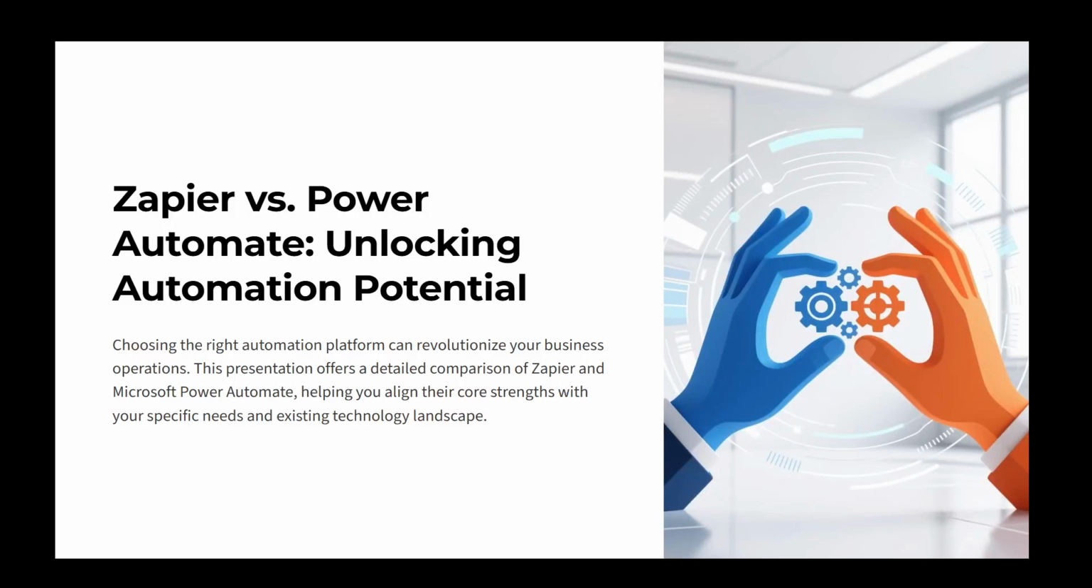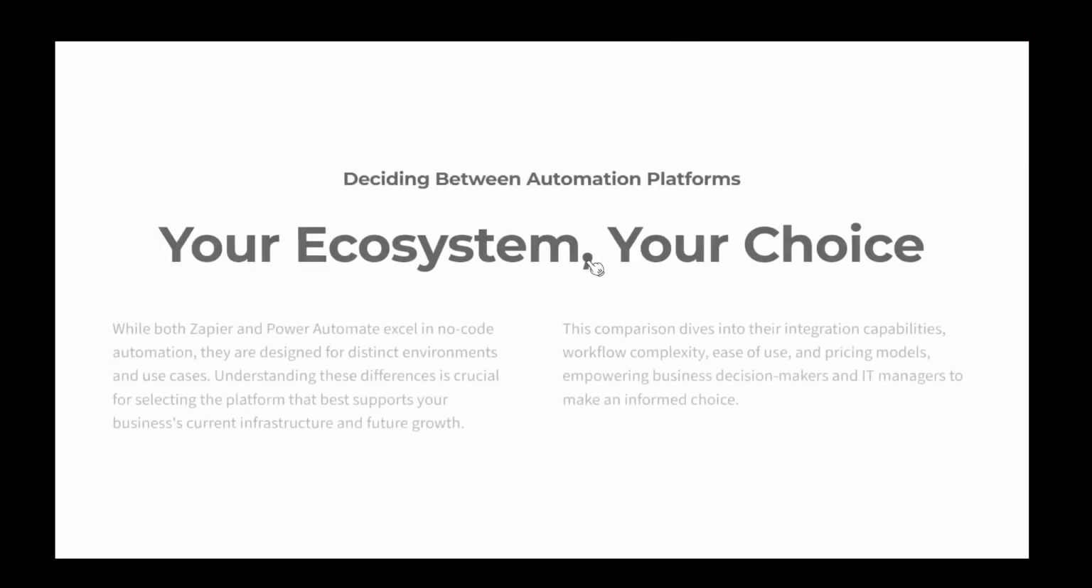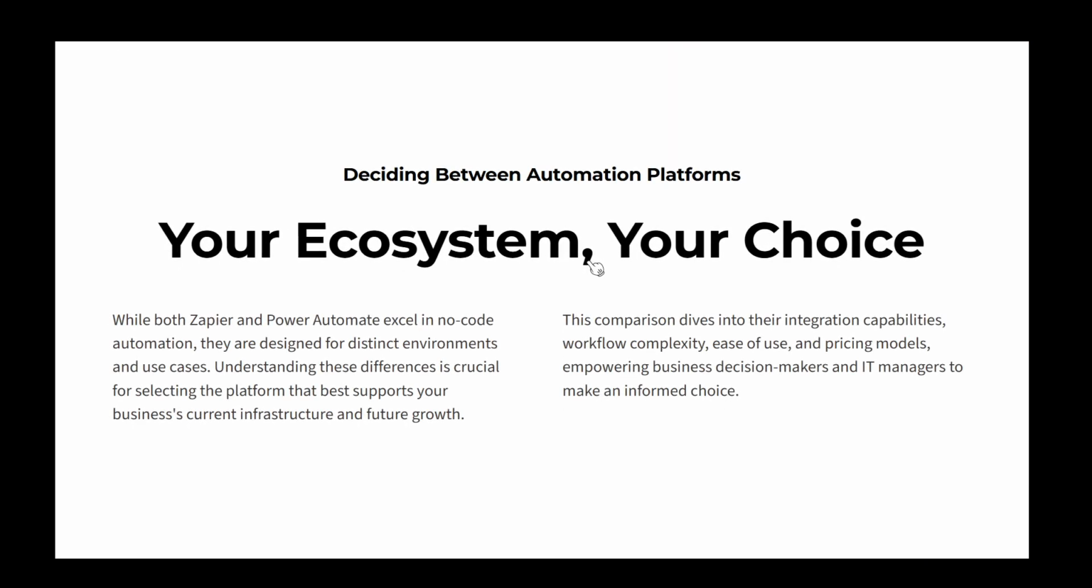In today's video, I'm going to teach you how to decide between Zapier and Microsoft Power Automate by understanding their core strengths and how they align with your business's existing technology and future needs. Both of these platforms offer powerful no-code automation capabilities, but they are designed for different environments and use cases. To help you make the best choice, let's dive into a detailed comparison of these two automation giants.